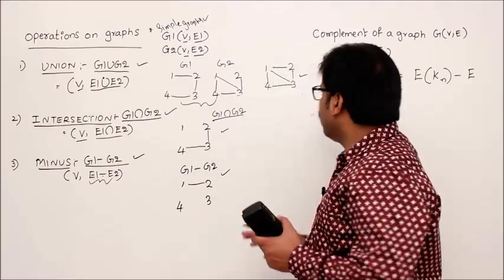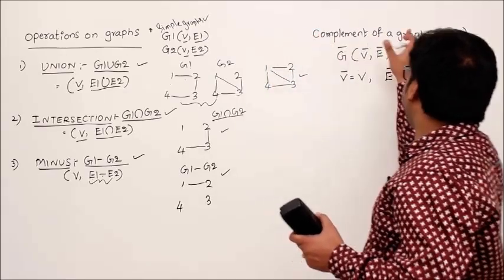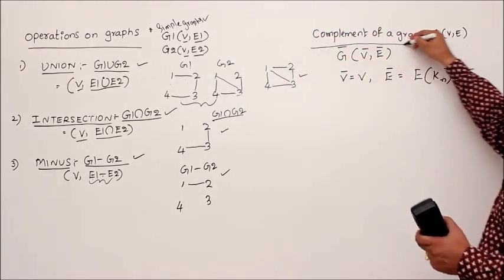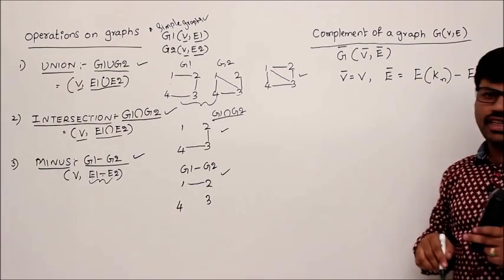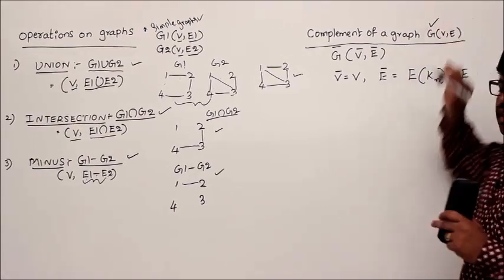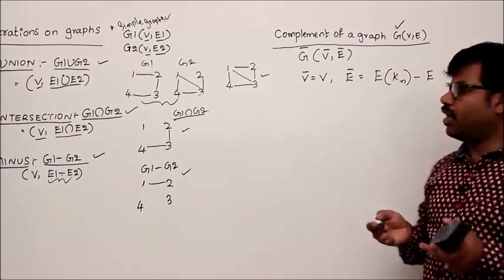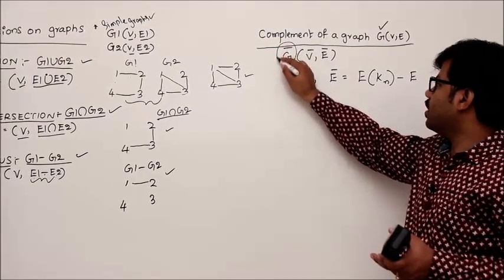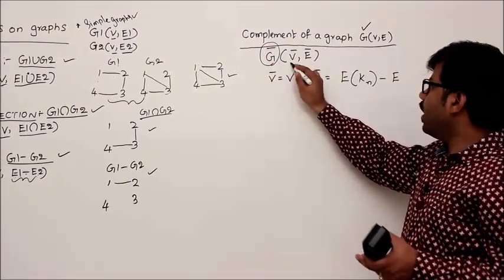Now we'll see what the complement of a graph is. This is one more operation. It's a unary operation, I can say. When you have a graph G, then we can define G bar. So G bar is defined like this: G bar is V dash and E dash.